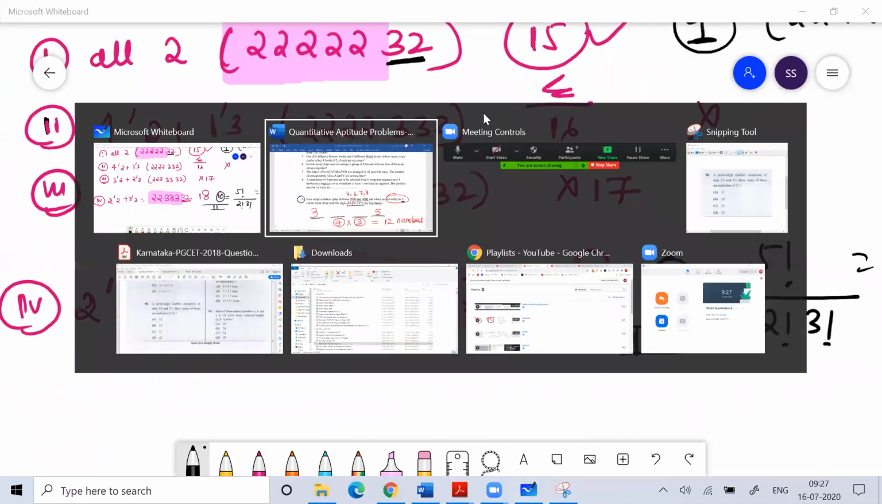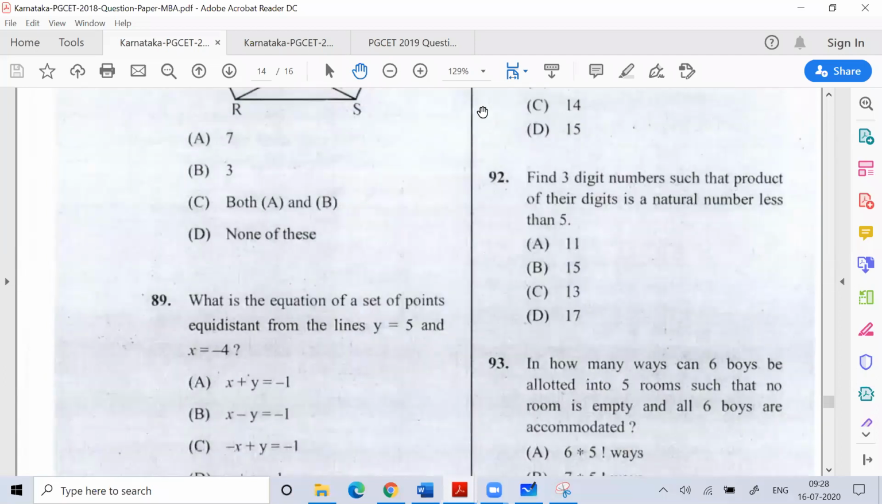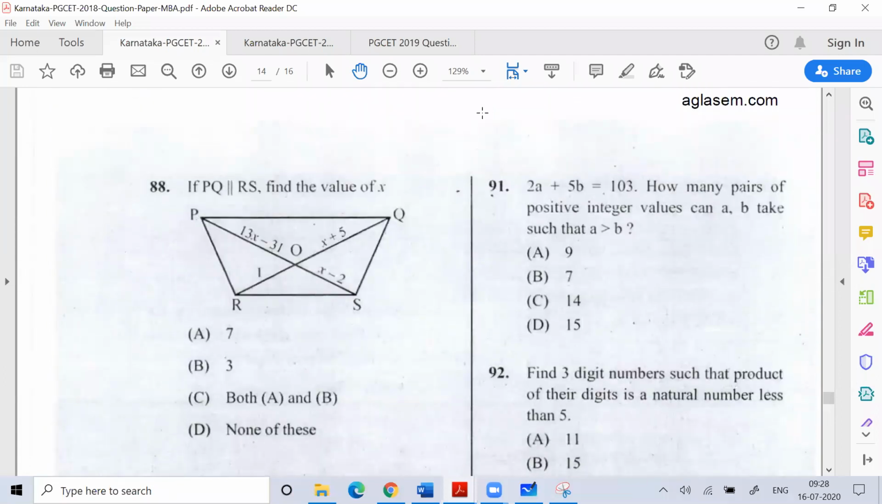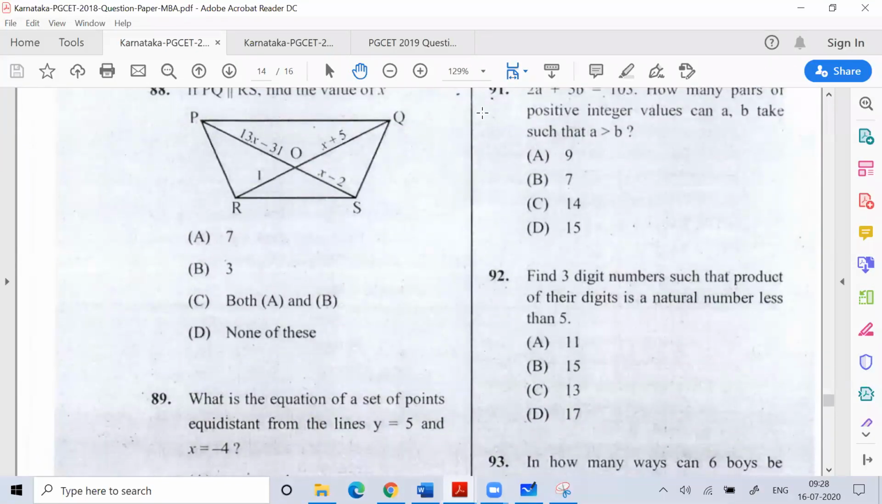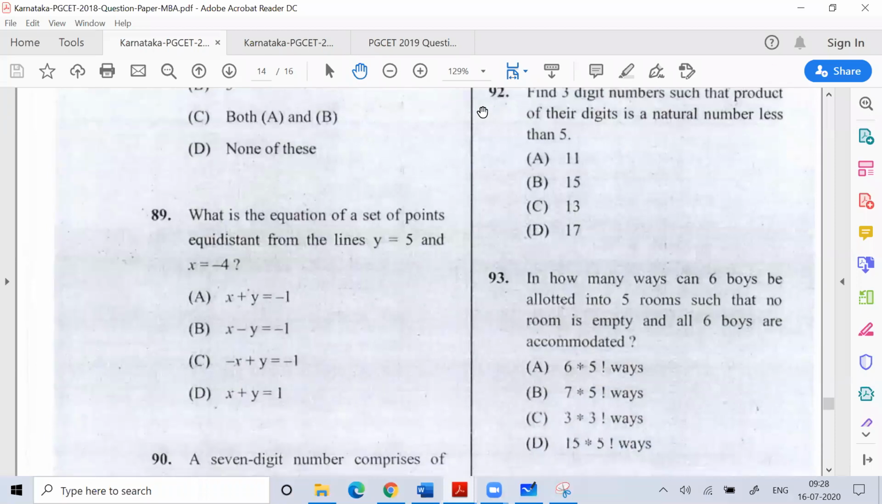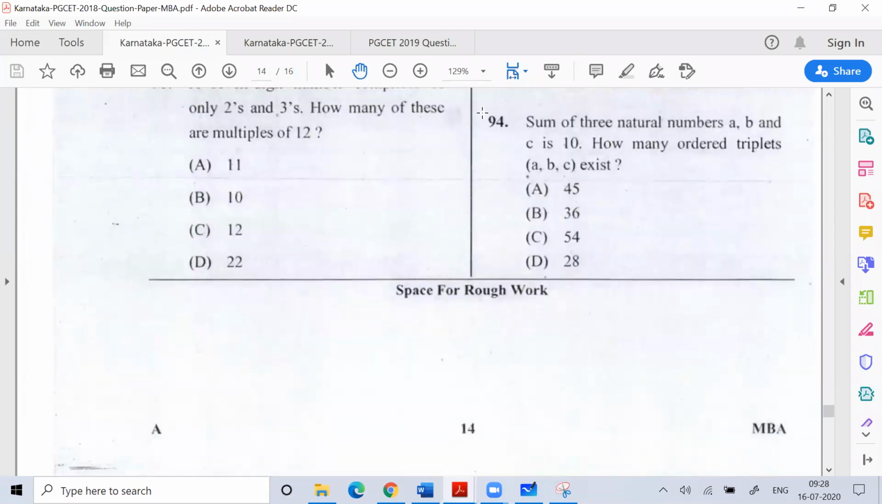Like this, for other questions also: 91, the answer is 7. Then 92, the answer is 13. 93, the answer is option D. All these I have already solved in the 2018 paper. If you see the 2018 solution in my channel, you can see all these solutions.